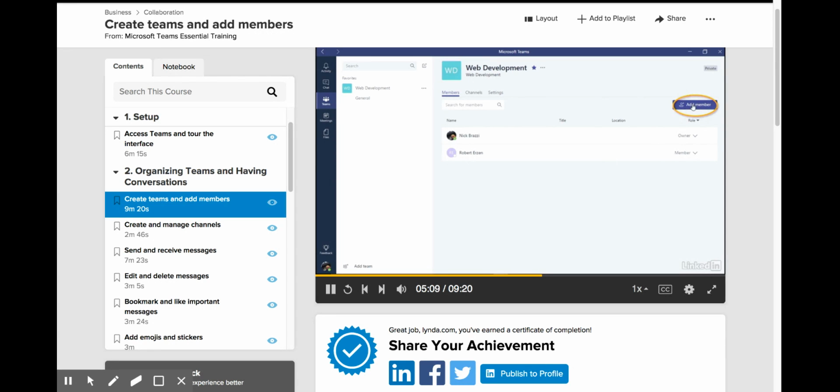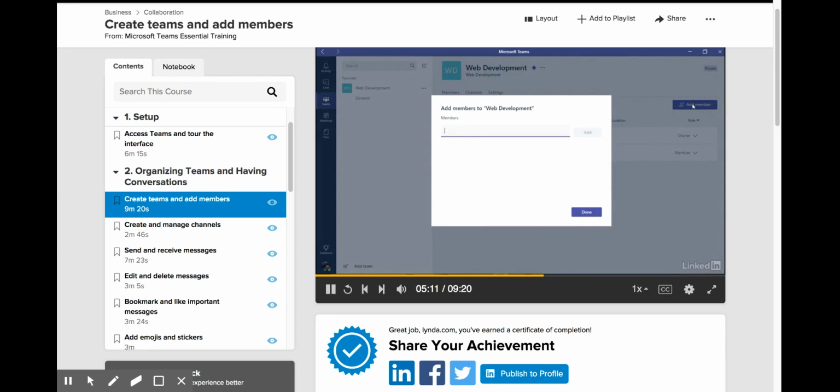Okay, so now I want to add some more members to this team. All I need to do is hit this Add Member button. And again, I can search for more people for my team. I can search for their name or their email address as we saw before. So I'm going to search for somebody in my organization named Judson. It finds him here, click on his name, hit add, and now he's been added to the team as well. But there's something else I can do to add people to the team.